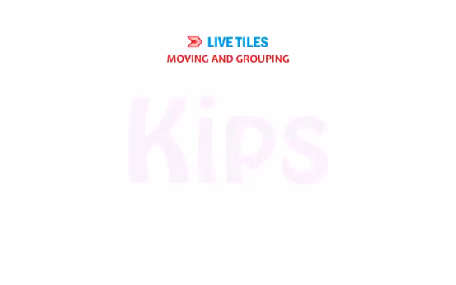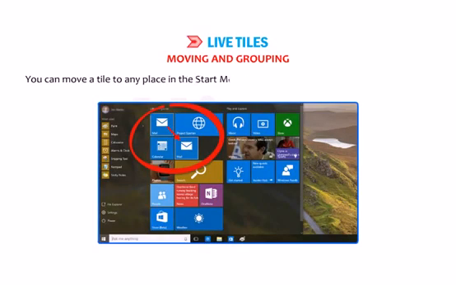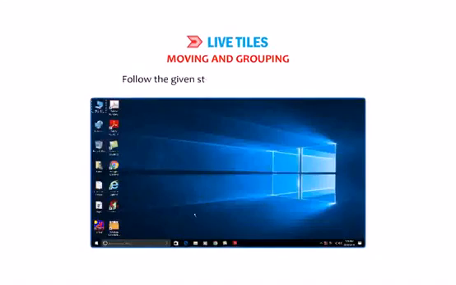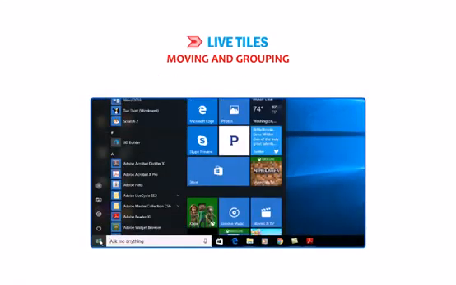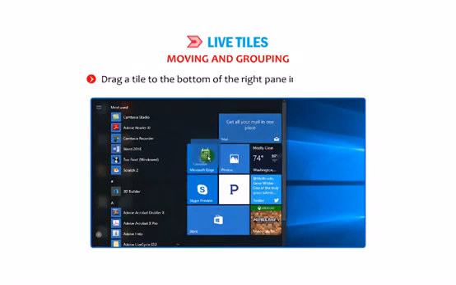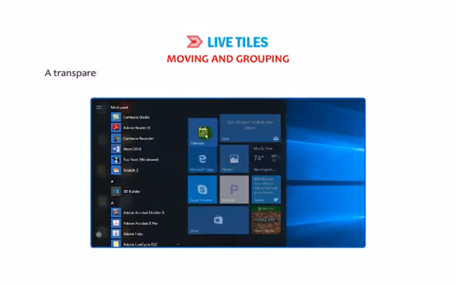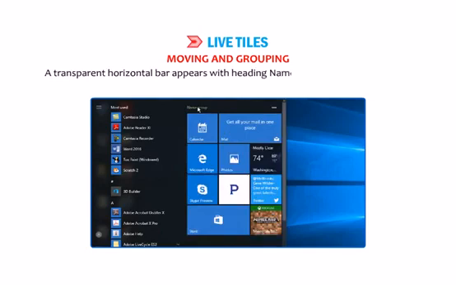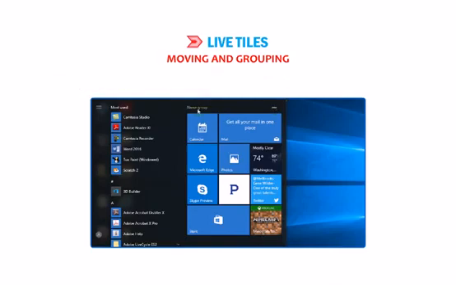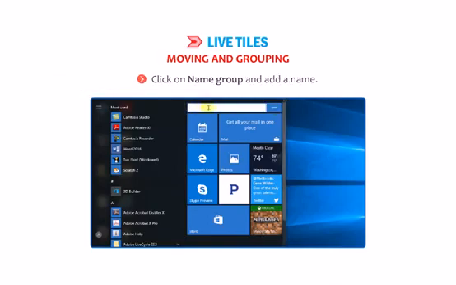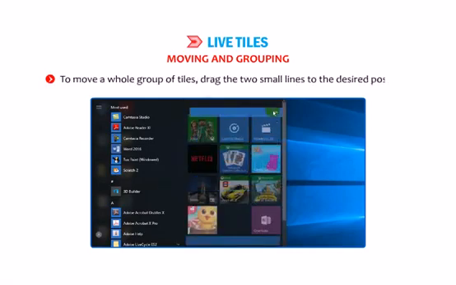Moving and grouping. You can move a tile to any place in the Start menu just by dragging it to the desired position. Tiles can also be combined to form a group. Follow the given steps to create a group of tiles. Drag a tile to the bottom of the right pane in the Start menu. A transparent horizontal bar appears with the heading Name Group on the left side and 2 small horizontal lines on the right. Click on Name Group and add a name. Now you can add the relevant tiles in this group. To move a whole group of tiles, drag the 2 small lines to the desired position.